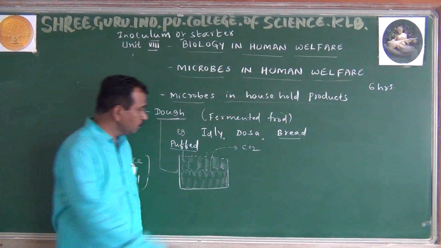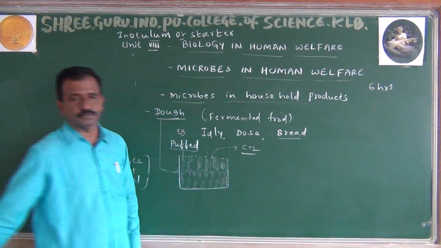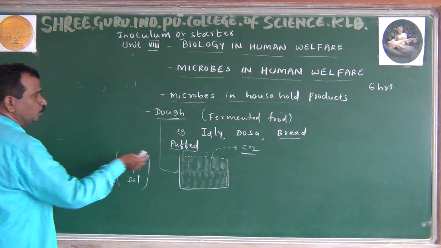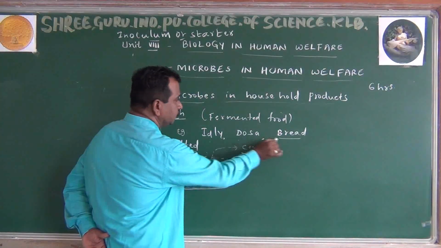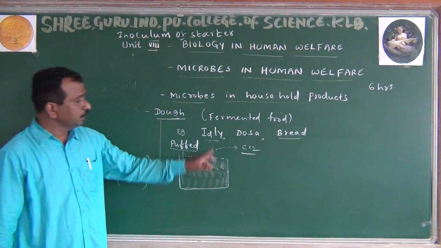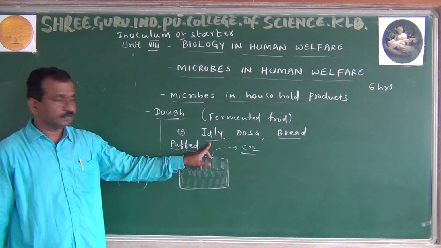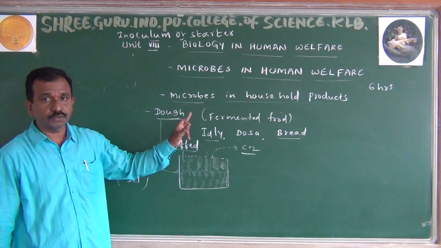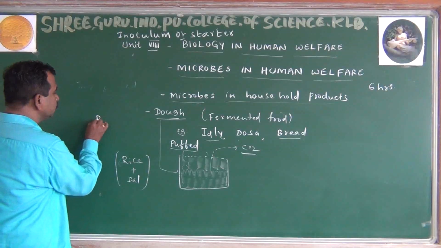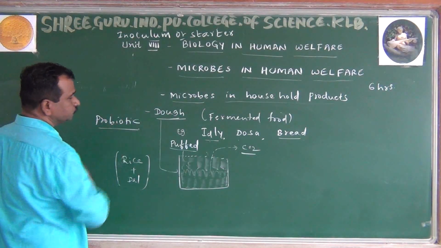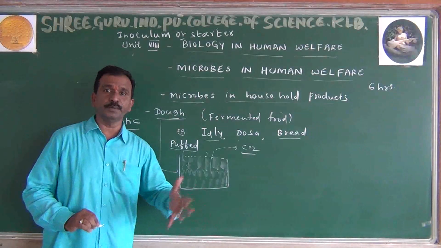Followed all of you? Here we need only one thing, carbon dioxide. Next, importance: idli, dosa, bread. So now in idli, dosa, bread, whatever the fermented foods are there, usually they are considered as probiotics. These are normally considered as probiotics. Even curd also, these are considered as probiotics.